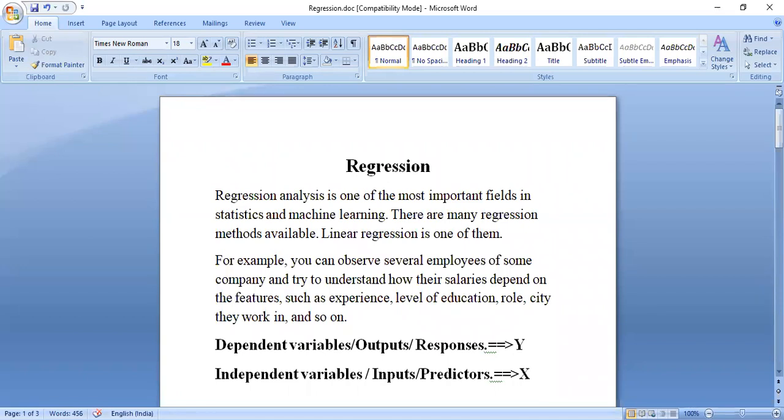That output column depends on either all four columns, or you can take any one column. So one column is passed into the mathematics, then the mathematics will create one output, and that output is nothing but the prediction.